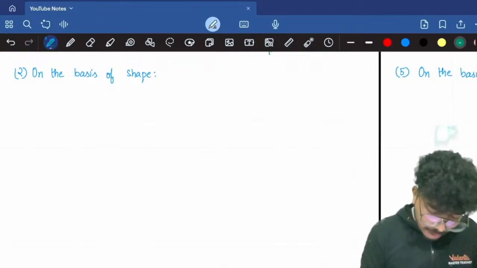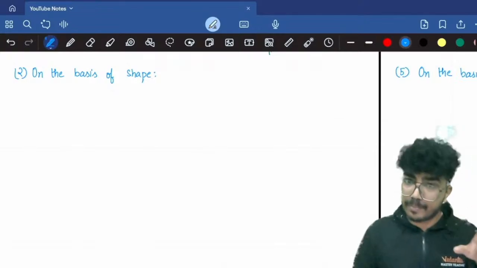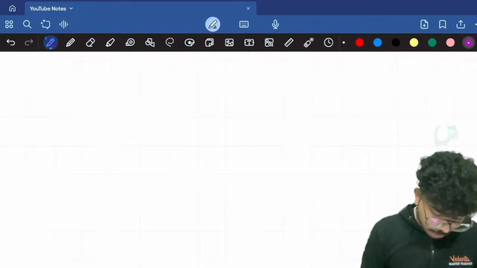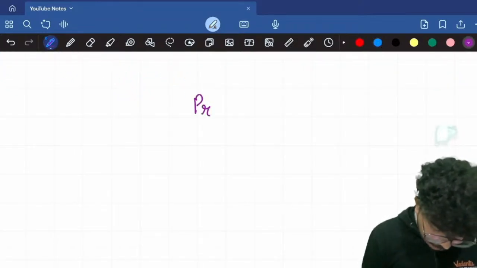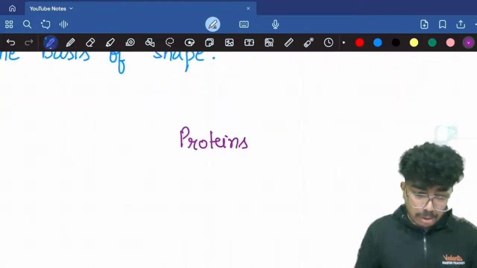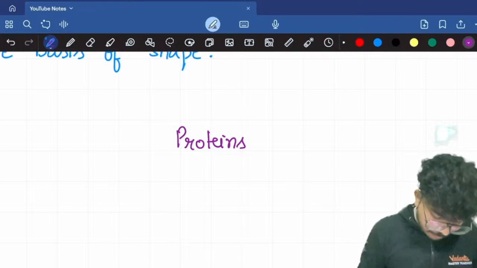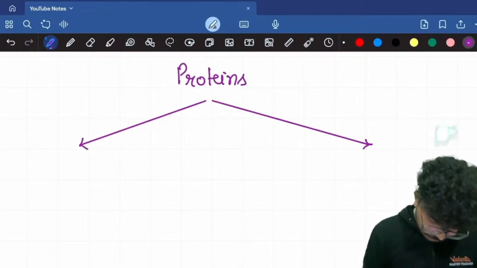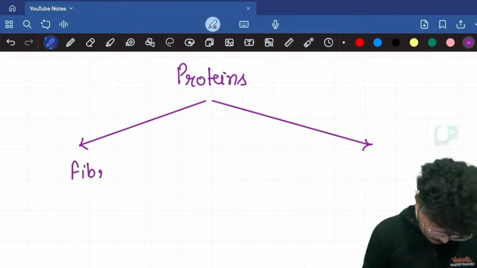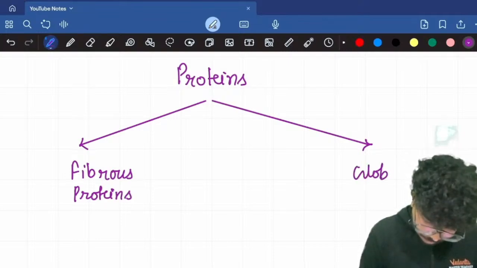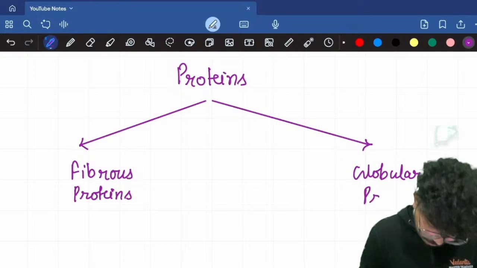Now let's move on to the next category, that is on the basis of the shape. On the basis of their shape, proteins can be classified as fibrous protein or globular protein. I'll just write it over here. Proteins on the basis of the shape can be fibrous proteins or globular proteins.